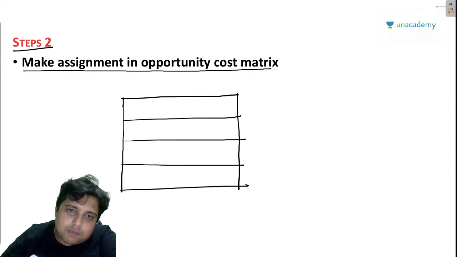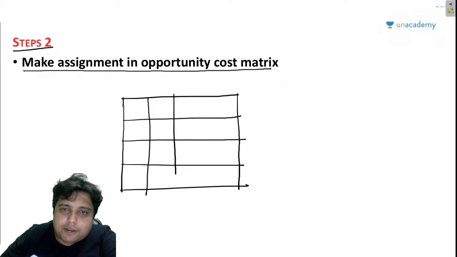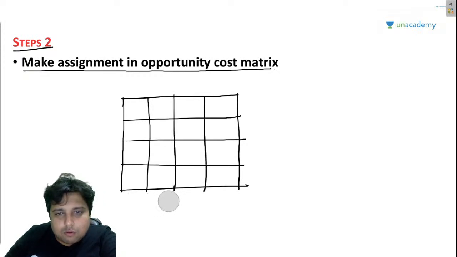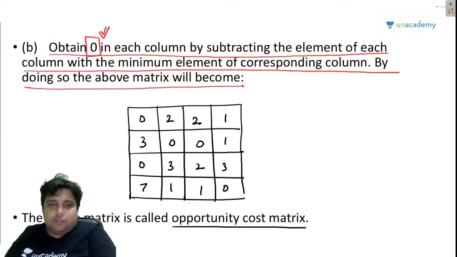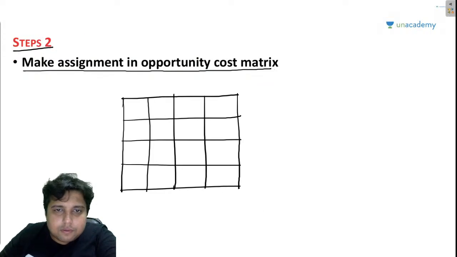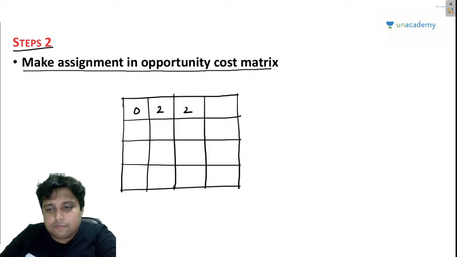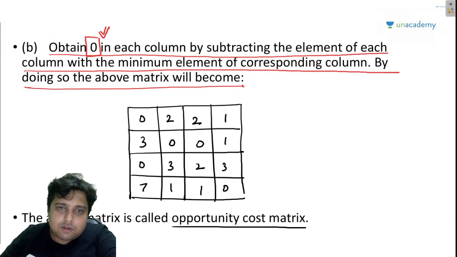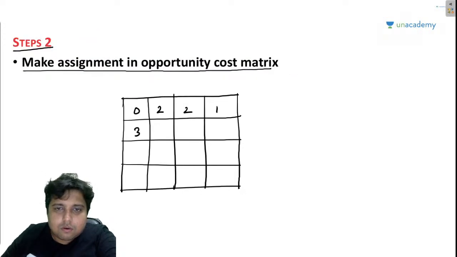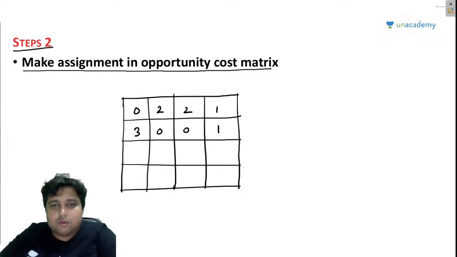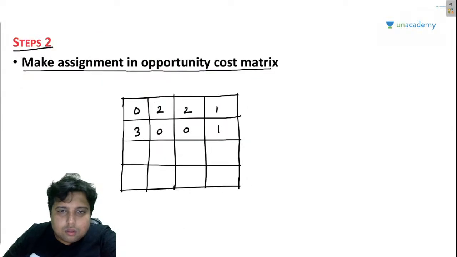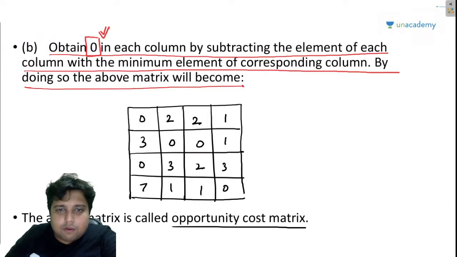Let me make the opportunity cost matrix here. 0 2 2 1, 3 0 0 1, 0 3 2 3, 7 1 1 0.